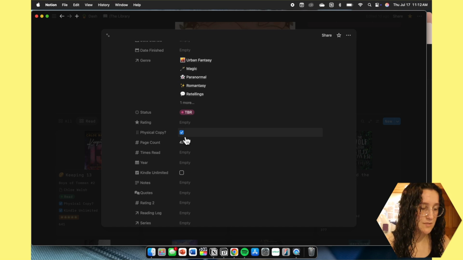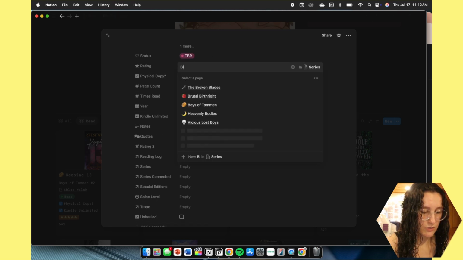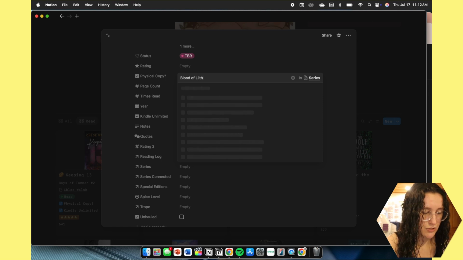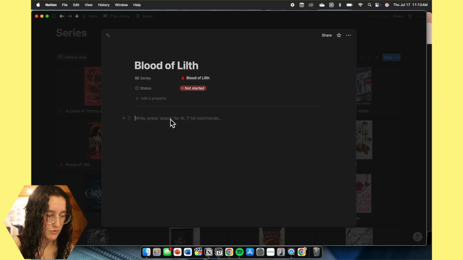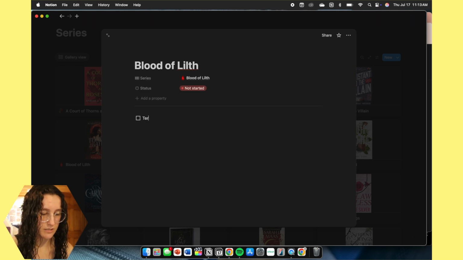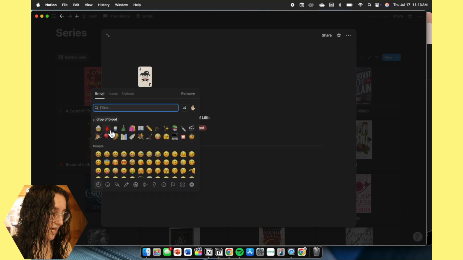So now we have series. It's Blood of Lilith. Now here we're gonna go to the series, do the series Blood of Lilith, and then we add the cover photo of what we have there, and then it should be put into the series. Shows Blood of Lilith, and then we go to the series tracker, and then here we just do to-do list, and it's Terror at the Gates.